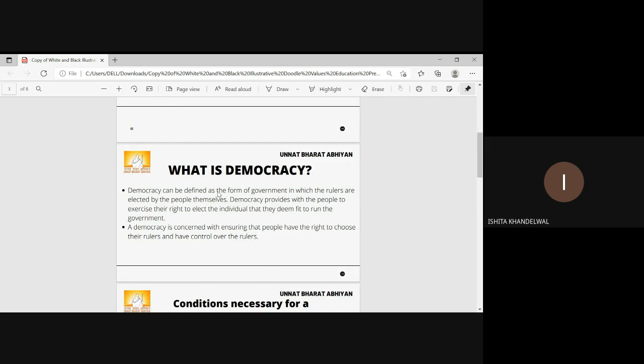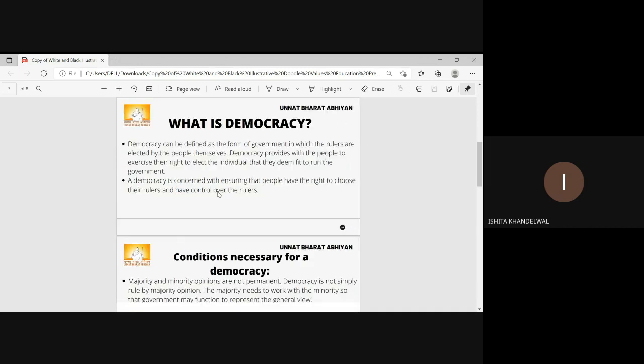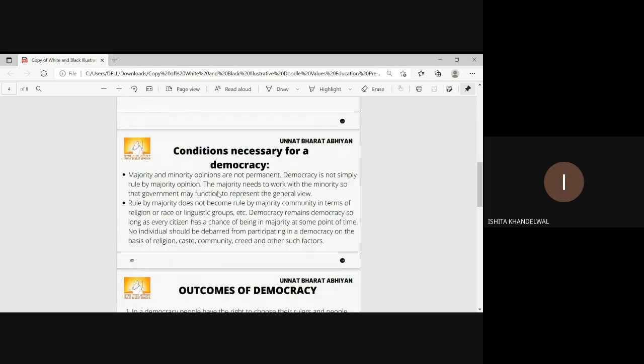Democracy is concerned with ensuring that people have the right to choose their rulers and have control over rulers. One of the most important aspects of democracy is that there is always room for correction. If you are not satisfied with the elected representative, then in the next tenure, that representative can be changed also in a democracy. Now let us know the conditions which are necessary for a democracy.